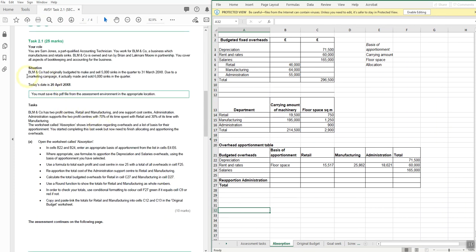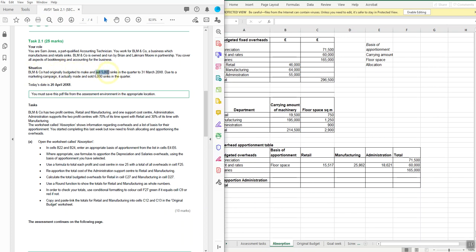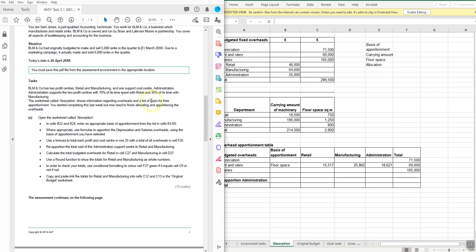So I won't read this out to you. I shall assume that you have a copy of this to hand so that you can read it yourselves. But the important thing here is that we're being told that BLM originally budgeted to make and sell 5,000 sinks, but in fact they managed to sell 6,000 sinks. That's important information we need to carry through with us.